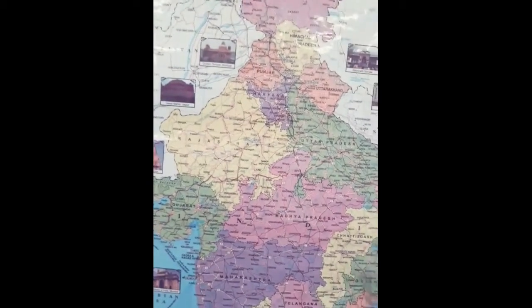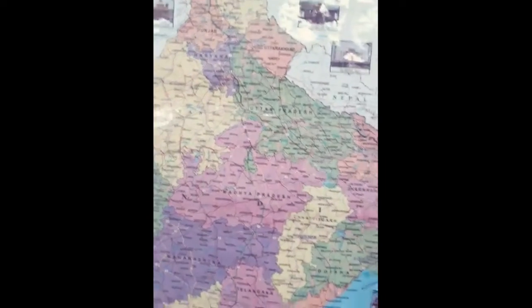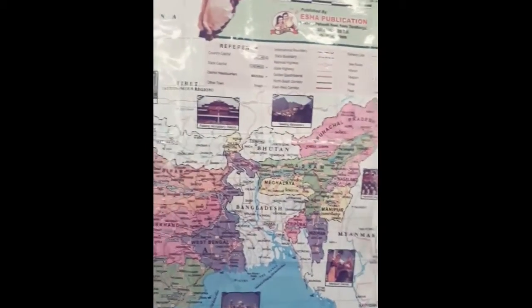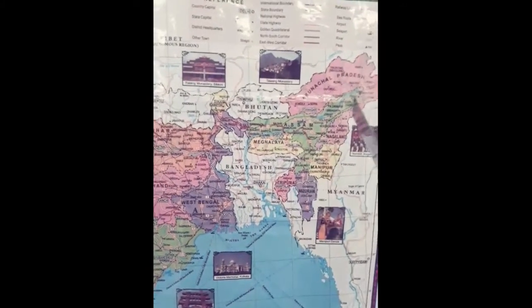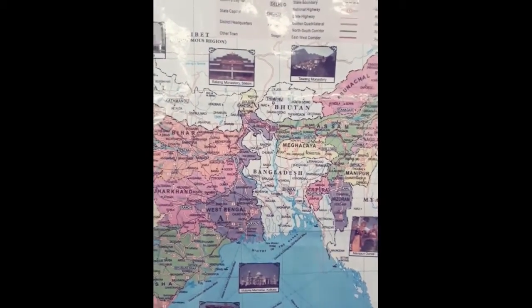So these are the Indian states on this map. And here in the northeast direction we have some states, right? This is Sikkim, Arunachal Pradesh, Assam, Meghalaya, Nagaland, Manipur, Tripura and Mizoram. Okay, so